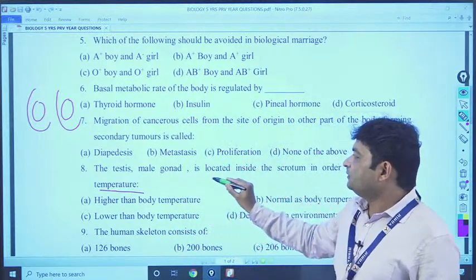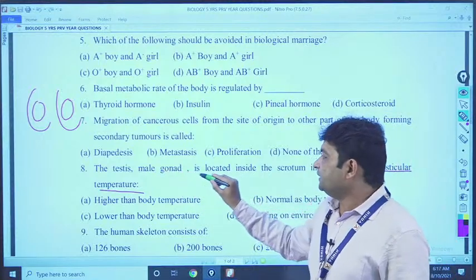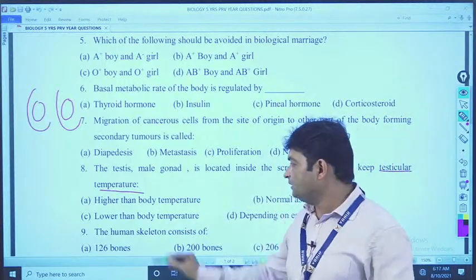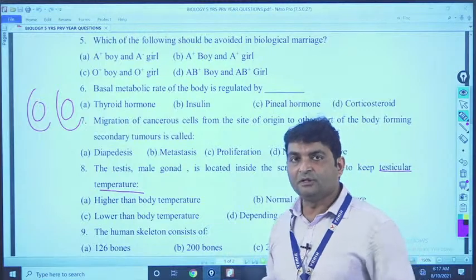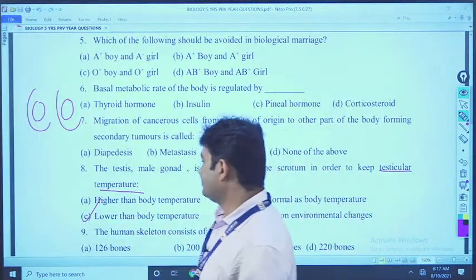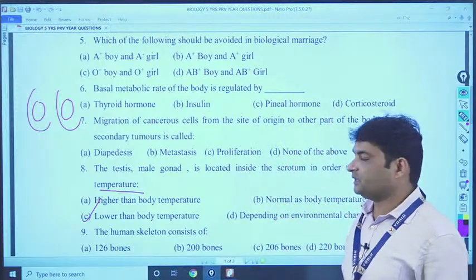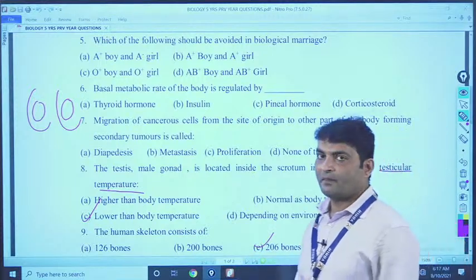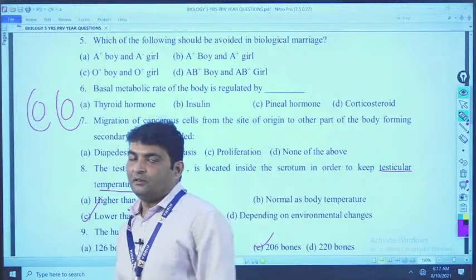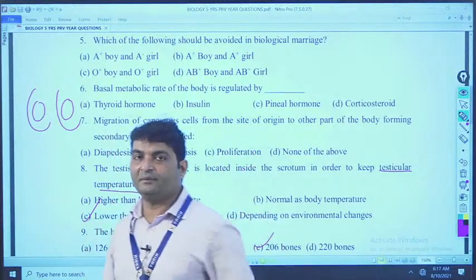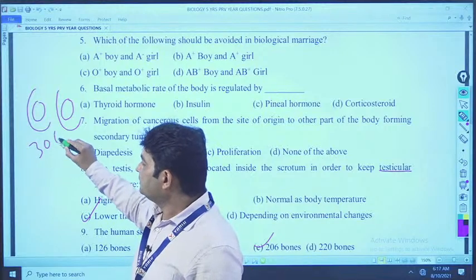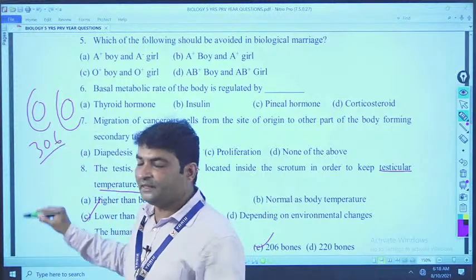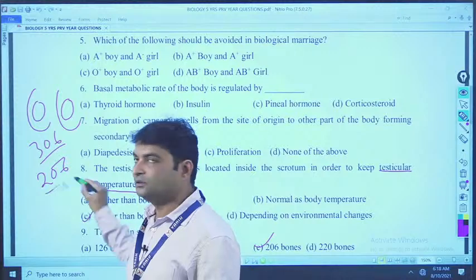So, now to answer, the testis, the male gonad, is located inside the scrotum in order to keep the testicular temperature what? Lower than the body temperature, that means 2 degrees below the body temperature. The answer is C. Clear? Now, the human skeleton consists of how many bones? This is a very easy question, that is 206 bones. In adults, at the time of birth, both male and female, the total number of bones was 306. When that male or female enters the age of 18, that is converted into 206.